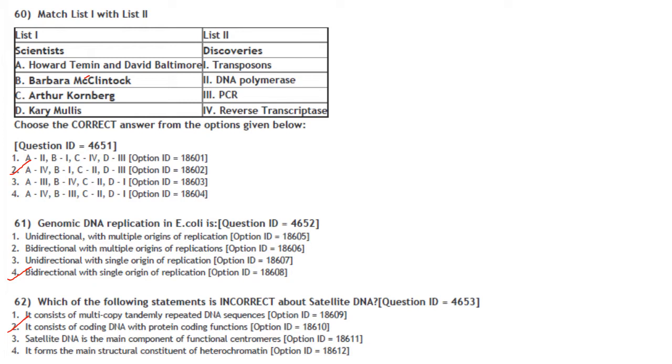It is having only a single origin of replication and the replication is bidirectional. Answer is option 4. Which of the following statement is incorrect about satellite DNA?